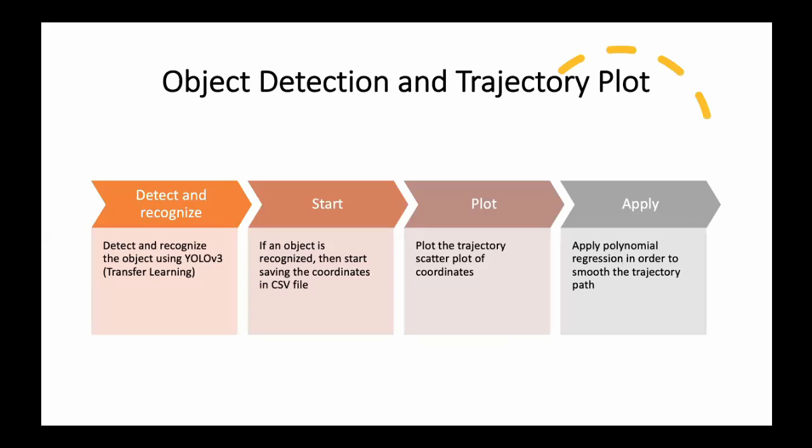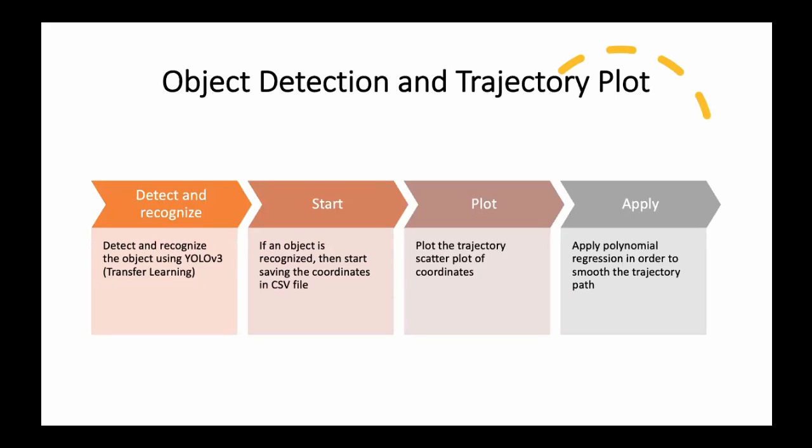Next we will talk about object detection and trajectory plot. So that's basically all the steps that we do. We first recognize the object using the YOLO v3 algorithm. However, we don't train from scratch in order to make it faster, using transfer learning, which means that we use pre-trained weights here.